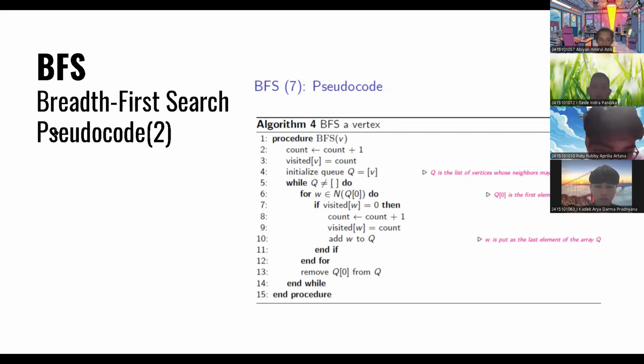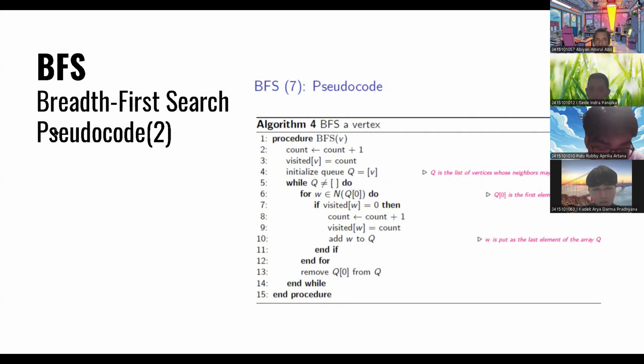So first, we have to count plus one. So it means we want to make a check one by one, and then visited v equals one. So we have to read the element that we have to check or visit, and then we initialize the Q equals v.